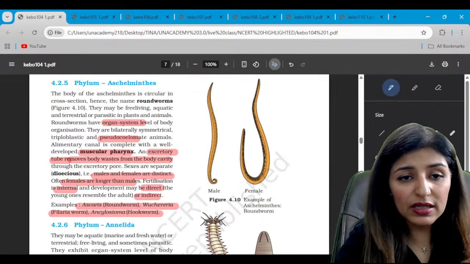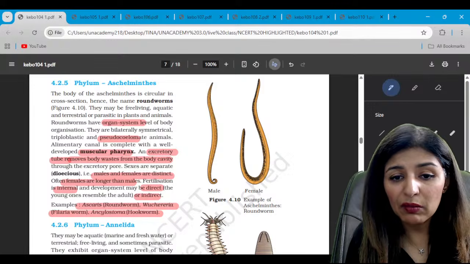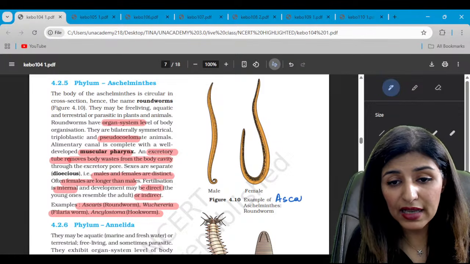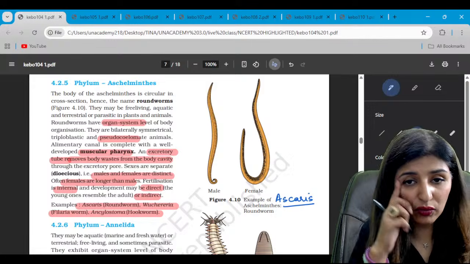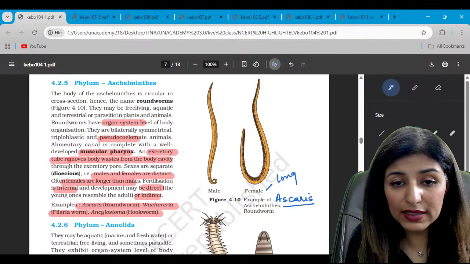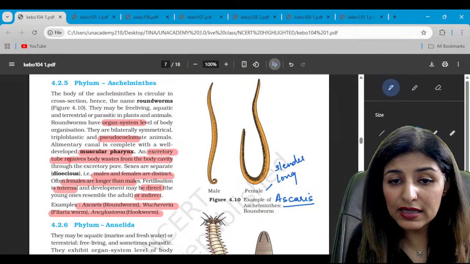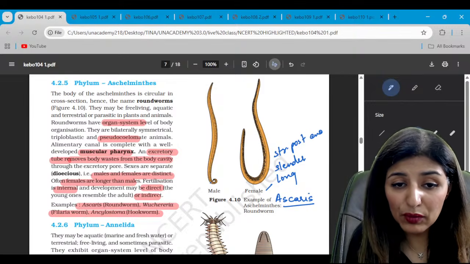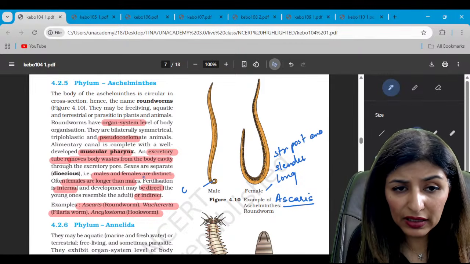Now, this diagram represents the male and female of Ascaris or any roundworm. This is Ascaris, the common roundworm. Do you see the female is long and slender, and it has a straight posterior end? Do we see all these structures? While the male has a curved posterior end. Male has a curved posterior end. Is that clear?